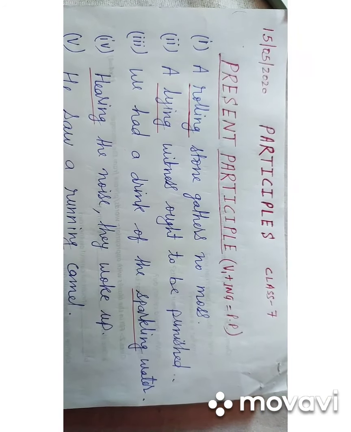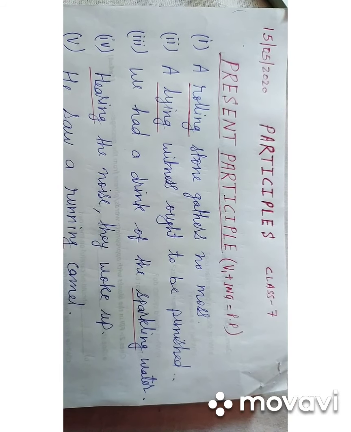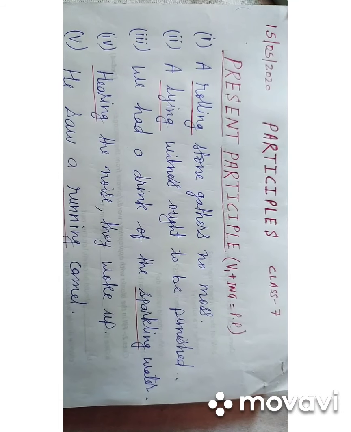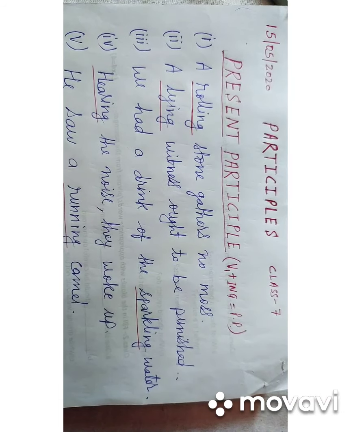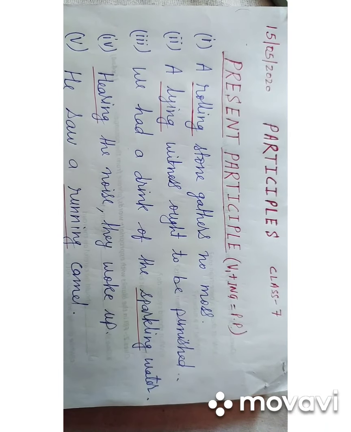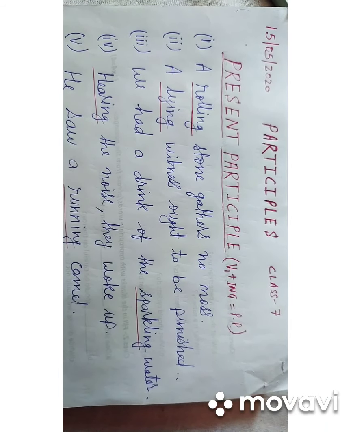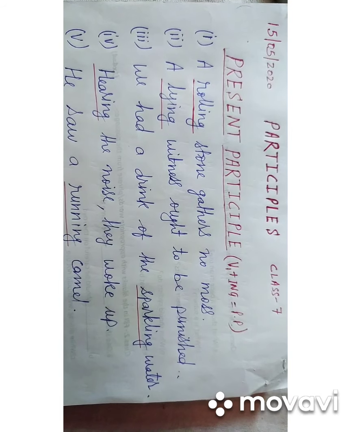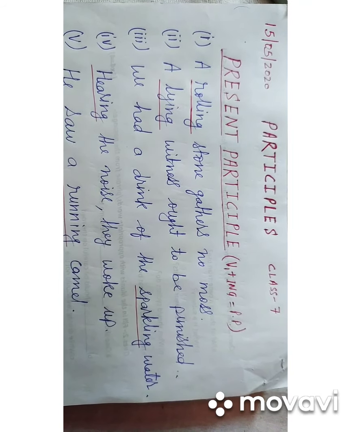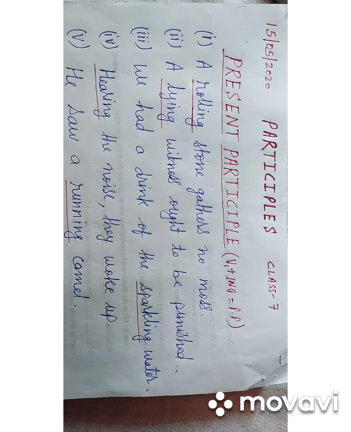Let us define participle. A participle is that form of the verb which partakes of the nature both of a verb and of an adjective. Or a participle is a word which is partly a verb and partly an adjective.